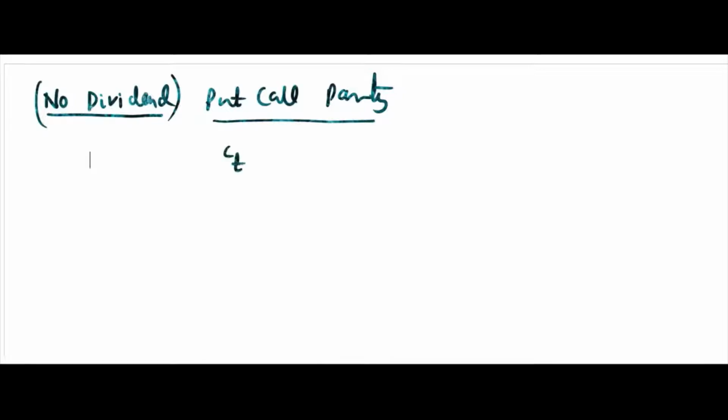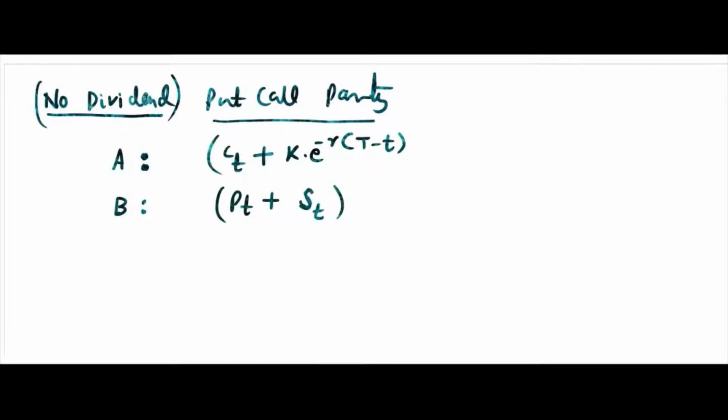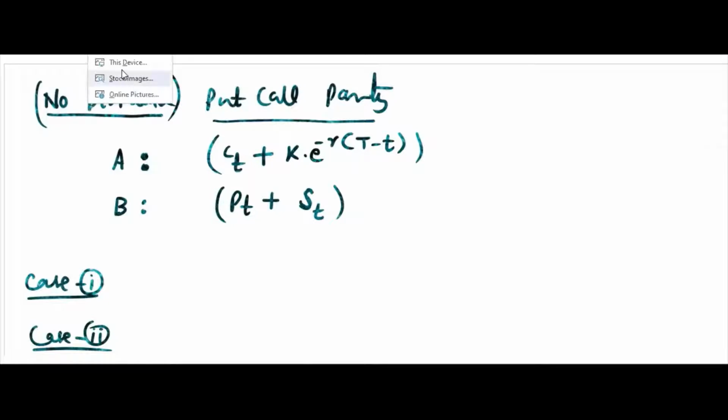Put call parity. Call price I will write here, then discounted value of K. Suppose this is A, then I will do this one also, B, PT plus ST. Now if you have this one, I'll take both the cases, case 1 and case 2 here. Now again we have this scenario.